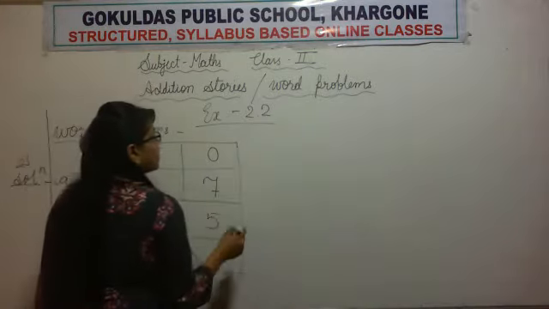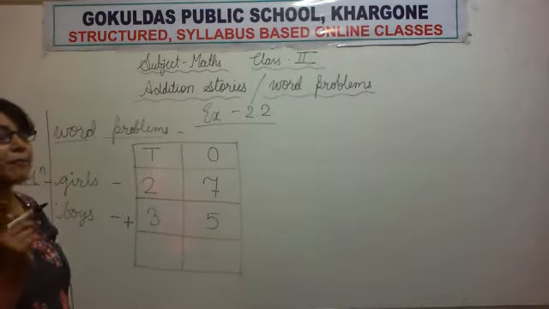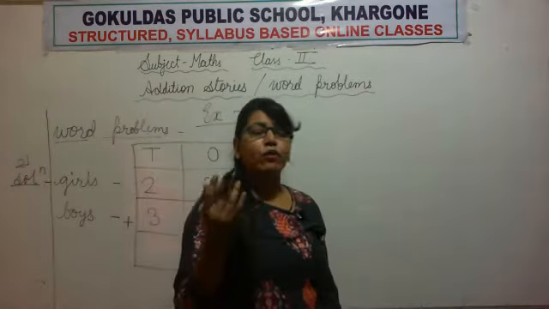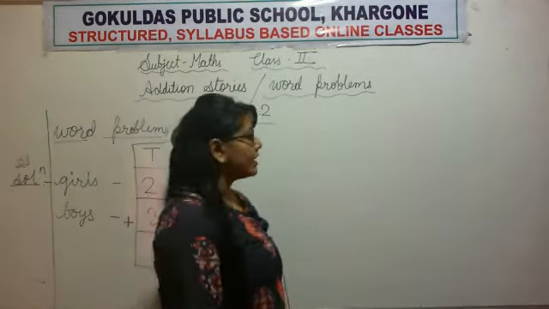Make this table by using ruler. Do not make it by running hand. Okay. Now how do we do addition? We add ones in ones and tens in tens.